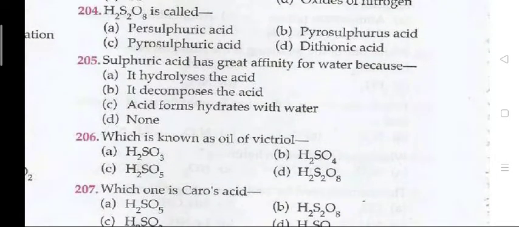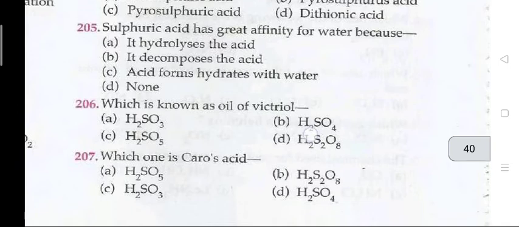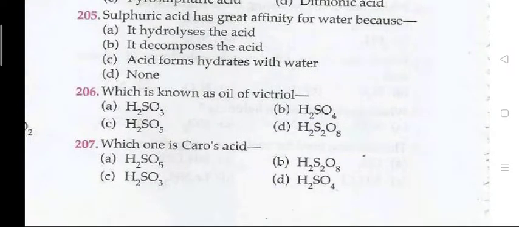H2S2O8 is called A, persulfuric acid. 205. Sulfuric acid has a great affinity for water because C, acid forms hydrates with water. Next, 206. Which is known as oil of vitriol? Right answer is B, that is H2SO4.